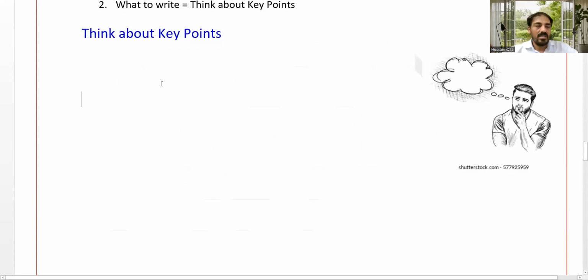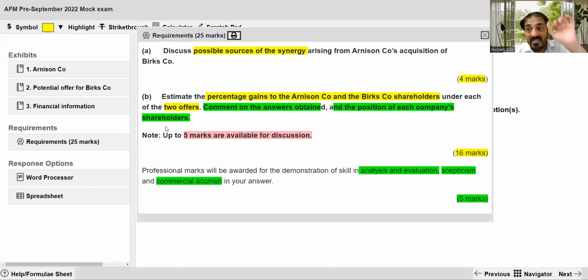So what to write? I strongly suggest, for this part of the area, first be careful that you have clearly read and understood the requirement. Here the examiner particularly mentions: comment on the answer obtained and the position of each company's shareholders.